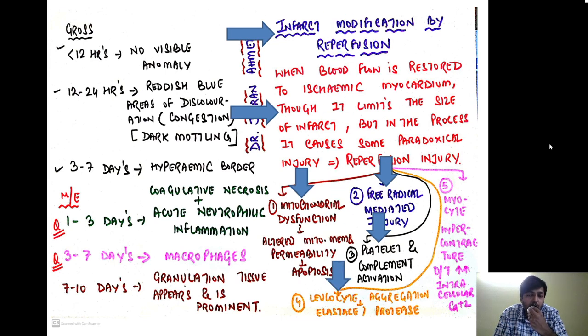Then there is leukocyte aggregation. More leukocytes come to the site and get aggregated, and you know that they are the source of multiple enzymes like elastase and protease, which further cause myocardial injury. And lastly, there is myocyte hypercontracture because of increased intracellular calcium. Because of the excessive blood flow going in, a lot of calcium is also entering, which causes hypercontractility of the myocyte or the myocardium.